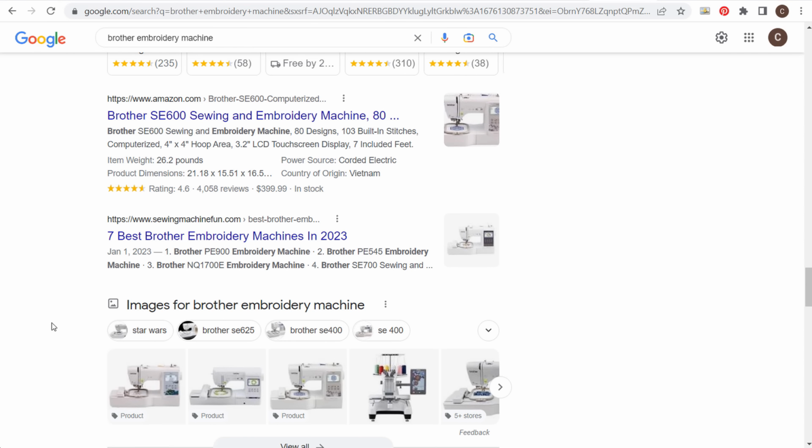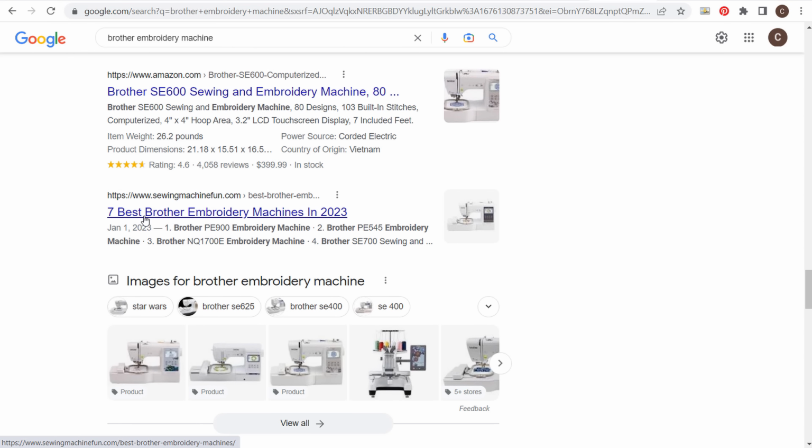So you scroll down here, you start to see more. 7 best Brother embroidery machines in 2023. If you want to rank for the keyword Brother embroidery machines, you probably need a page on your website that is selling them. You need a page on your website that lists the top models and basically what some of these different models are good for. And then you're probably going to want pages on your website that go over specific models, giving an overview of some of those models and giving people the option to purchase them.